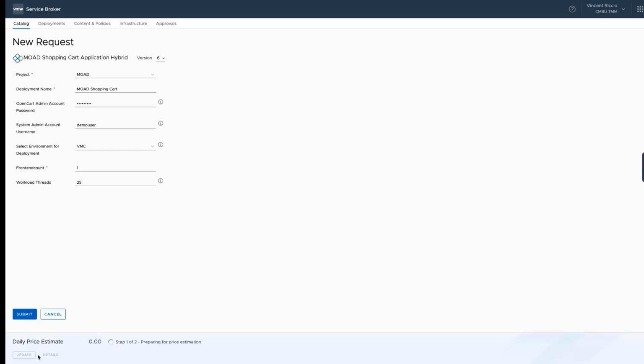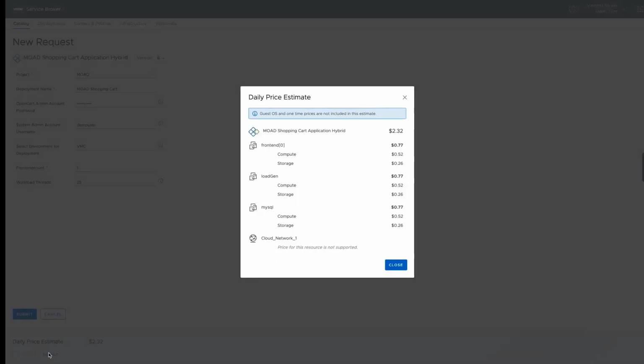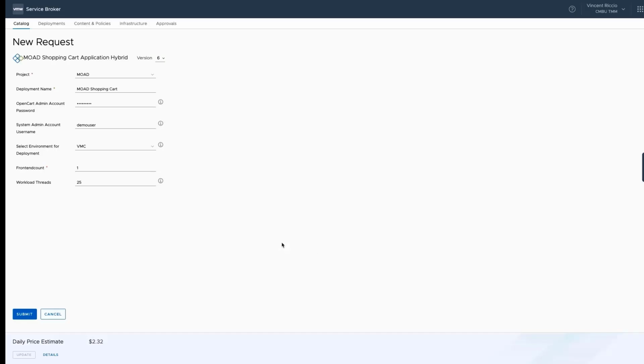So this is an estimated upfront cost of what this could cost once deployed on a daily basis. So it's going to fetch the estimated price. So you see the $2.32 daily price estimate. If I click details here, it will go ahead and give me a little bit of a breakdown. The cost will be as well, like the compute, storage, things like that. So we can see each individual virtual machine that's going to get deployed and then see what the cost would be on that daily basis.